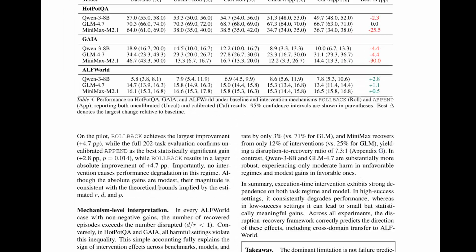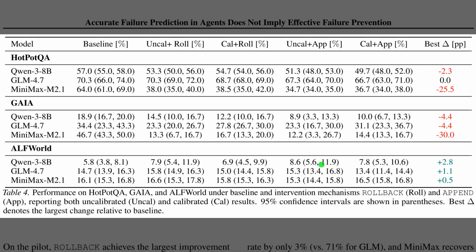Table 4 reveals the critical results, and the contrast is striking. Looking at the high success HotpotQA section at the top, we see mostly negative outcomes. Specifically, notice the MiniMax M2.1 row, where intervention causes a massive regression of over 25 percentage points. The middle section for GAIA shows a similar pattern, with interventions hurting every model. However, the story changes in the low success ALFWorld section at the bottom. Here, because failures are common, the interventions finally pay off, giving a modest boost of nearly 3 percentage points for the Qwen model.